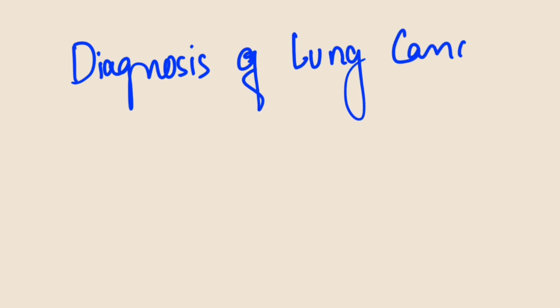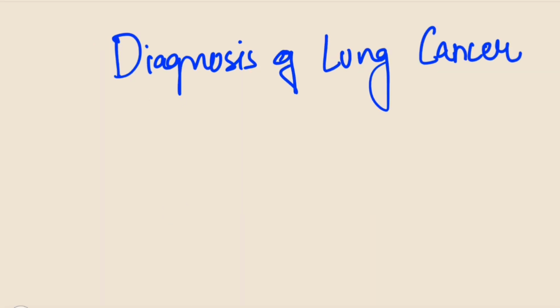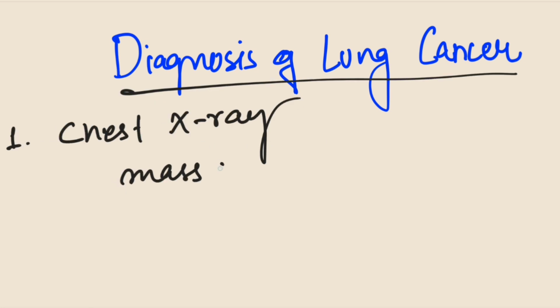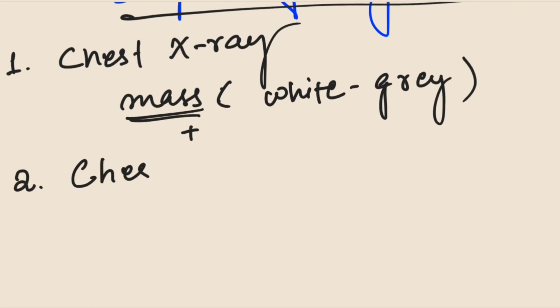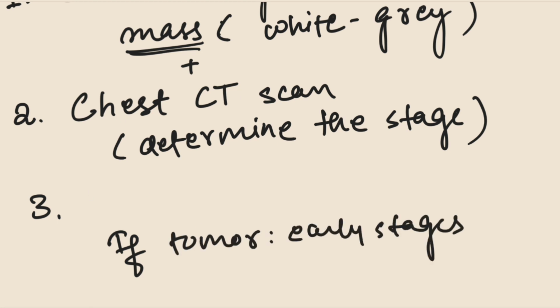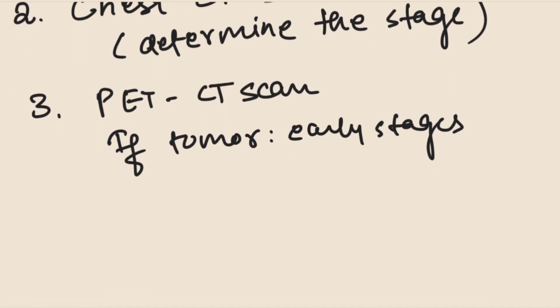One more thing that I'd like to discuss regarding bronchogenic carcinoma is how to diagnose them. The first diagnostic tool a physician orders is a chest X-ray. Chest X-ray may show you a mass white-gray in color. If the mass is present, a chest CT scan is ordered in order to stage the lung cancer. If the cancer is in early stages, a PET CT scan may also be recommended to better locate the tumor cells. Remember that the golden standard for diagnosis of any type of cancer is biopsy, except for testicular.